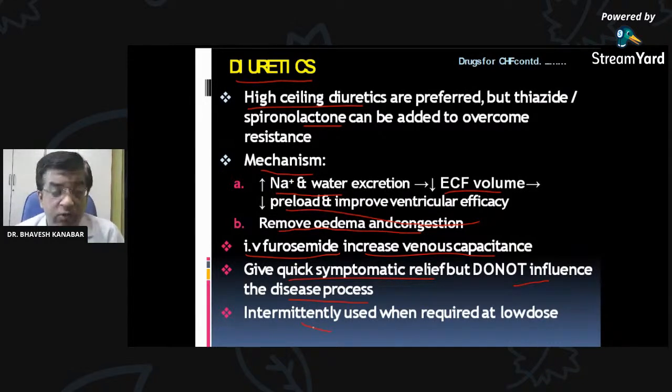So it can be used intermittently and require low dose. It is a high ceiling diuretic that can be used to increase sodium and water excretion, decrease preload, and decrease the ECF volume. IV furosemide can be used and it can give symptomatic relief.